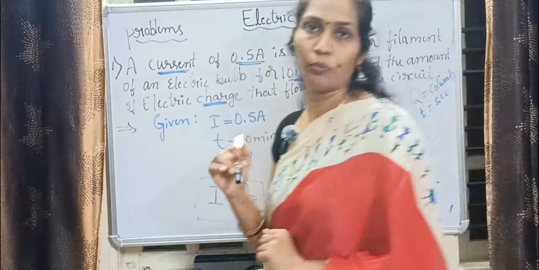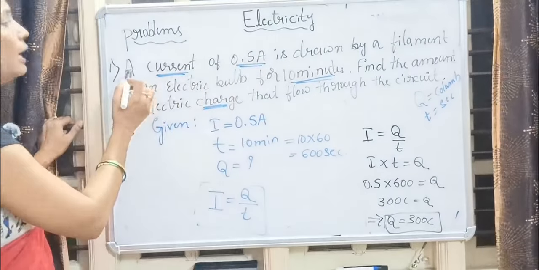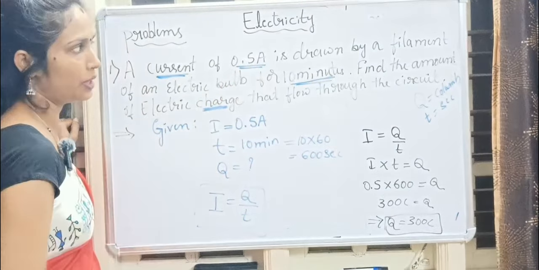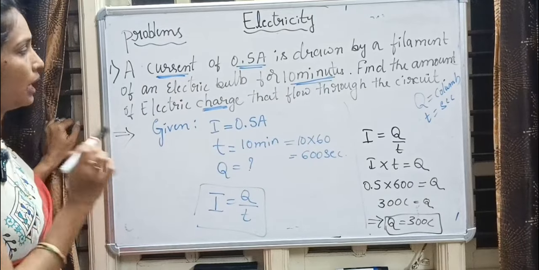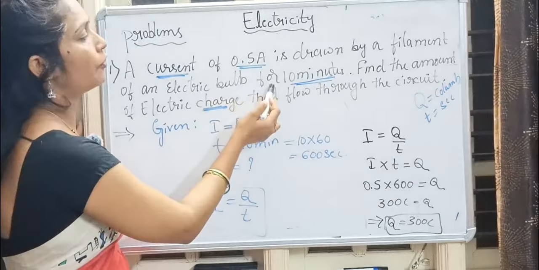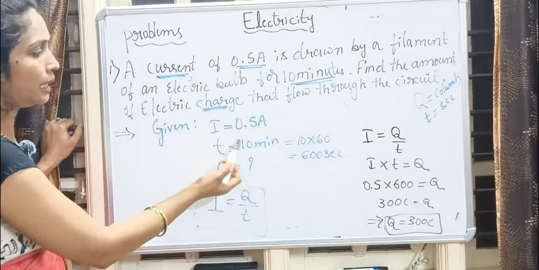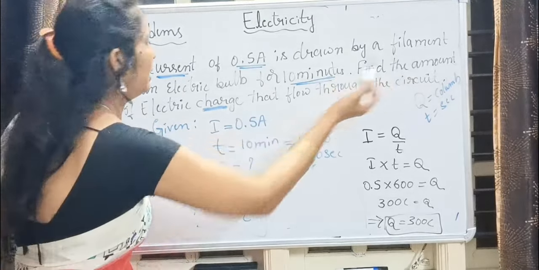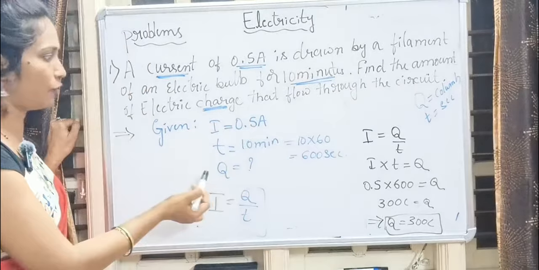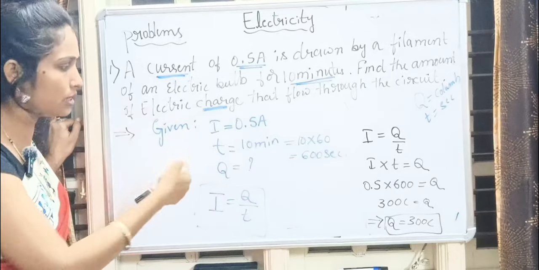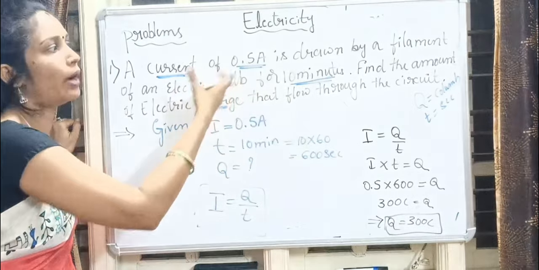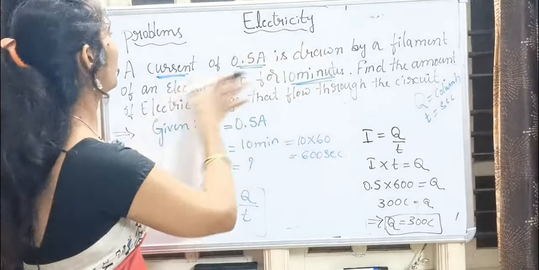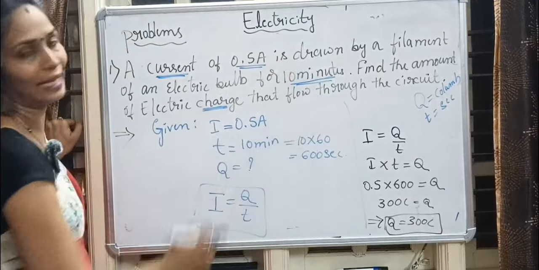Let me tell you one more time, just recall the things. A current of 0.5 ampere is drawn by a filament in an electric bulb for about 10 minutes. Current means I, and T is 10 minutes. You have to calculate the charge required for the current of 0.5 ampere in 10 minutes.